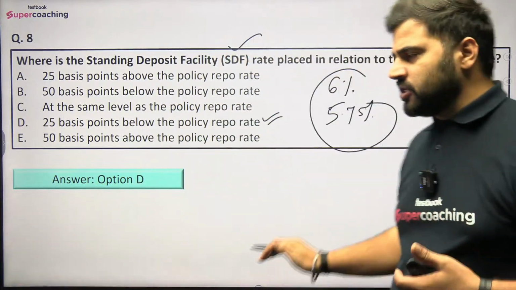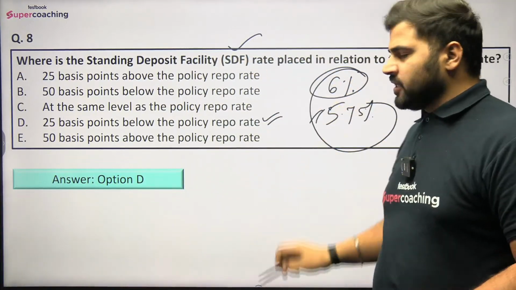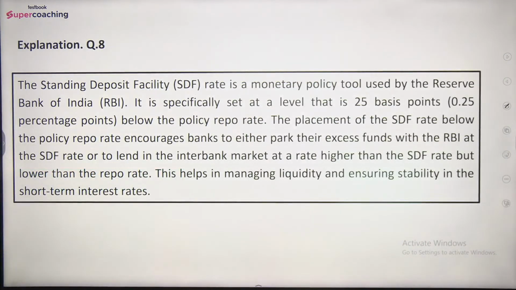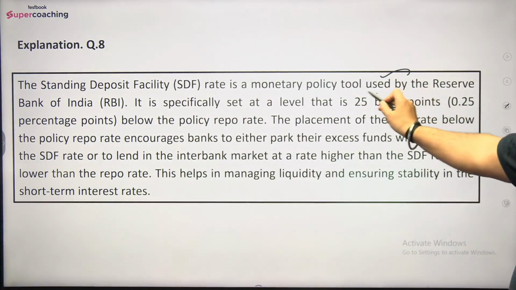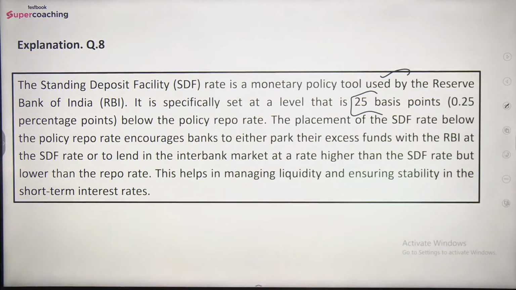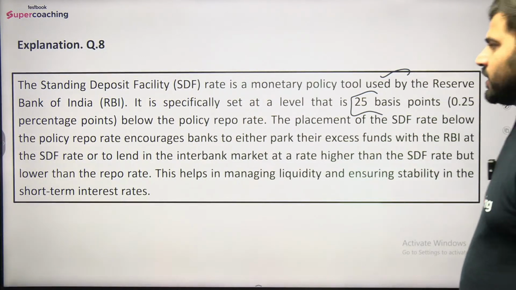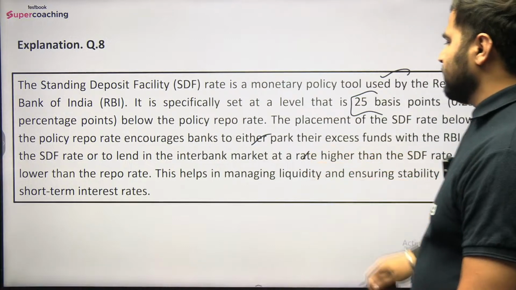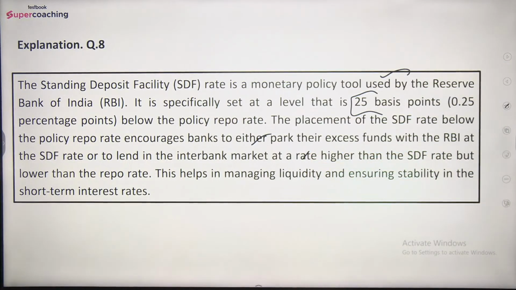Once RBI is changing the repo rate, so it will get automatically changed by 25 basis points below the policy repo rate. So SDF rate is a monetary policy tool used by the Reserve Bank of India. It is specifically set at a level that is 25 basis points, 0.25 percentage points below the policy repo rate. The placement of the SDF rate below the policy repo rate encourages banks to either park their excess funds with the RBI at the SDF rate, or to lend in the interbank market at a rate higher than the SDF rate but lower than the repo rate. This helps in managing liquidity and ensuring stability in the short term interest rates.